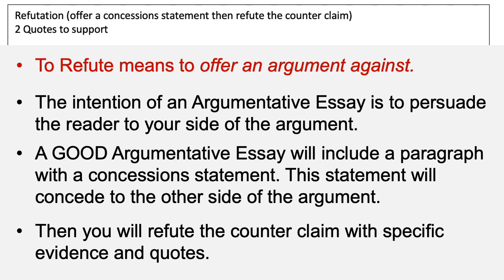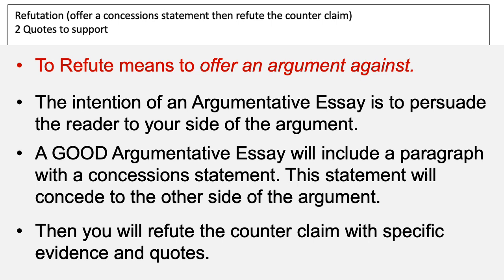Once you concede to the other side, then you refute it. You go against that counterclaim and you give specific evidence. So that's where the refutation comes in. I'm arguing all along, for my example, that mainstream society or small groups in mainstream society is the most important thing. I get to my 4th body paragraph and I have to concede to a different theme.